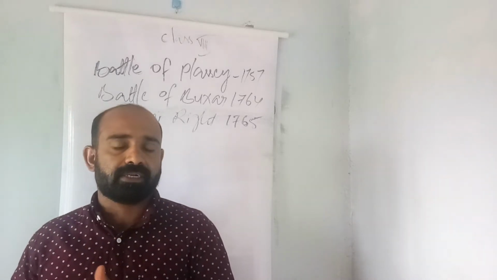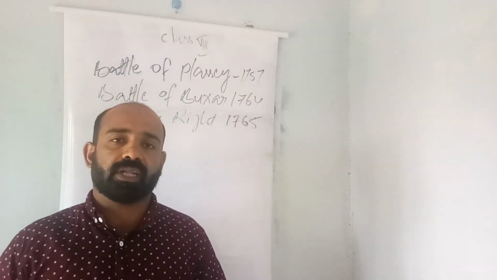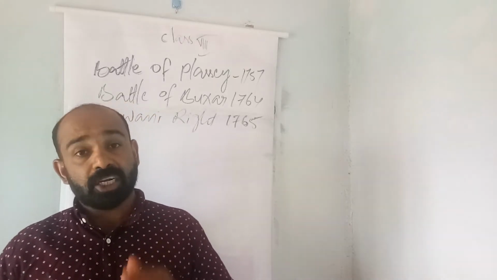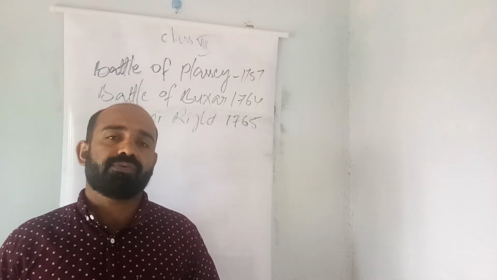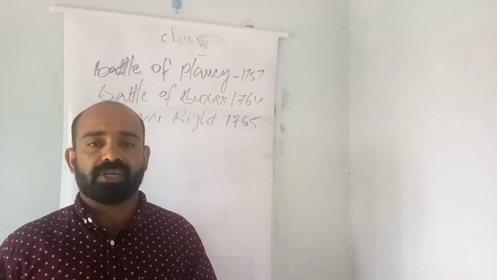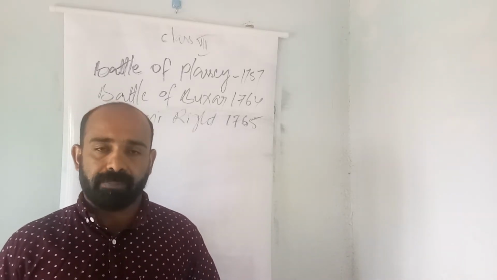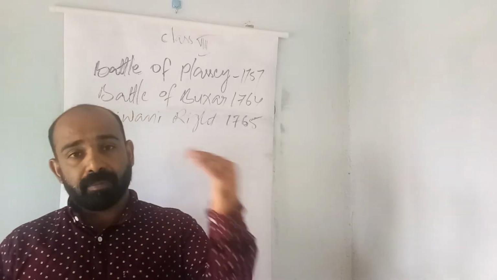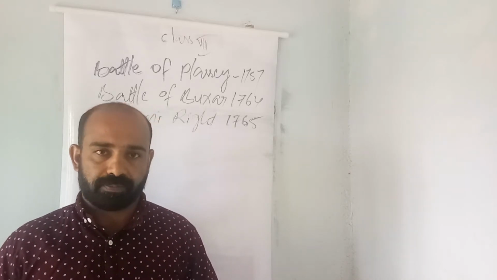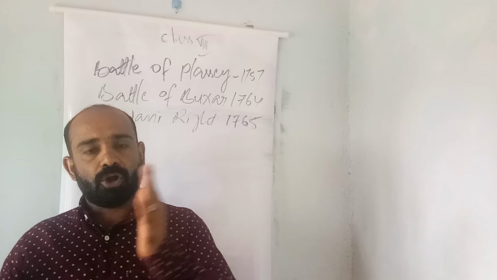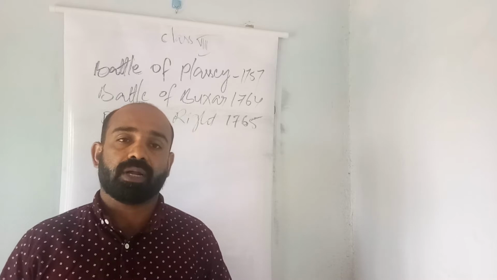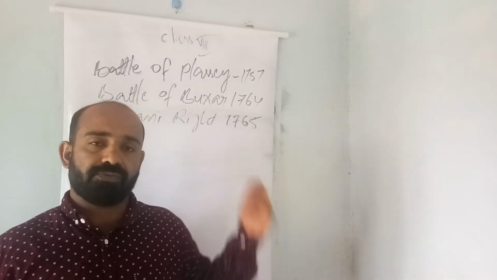In the initial period, Mir Jafar cooperated with the company, but later he challenged the power of the company. When he was not willing to cooperate, the company removed him from power and appointed Mir Qasim as the Nawab of Bengal. But Mir Qasim was also not a cooperative ruler towards the company. So the company once again removed Mir Qasim and once again appointed Mir Jafar as their puppet ruler. When Mir Qasim lost power, he challenged the power of the company, and one more battle broke out, the Battle of Buxar in 1764.